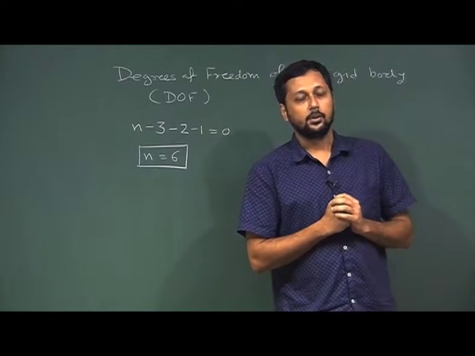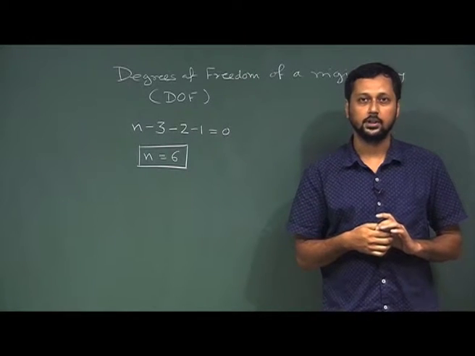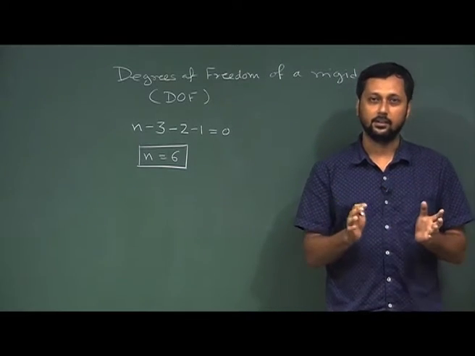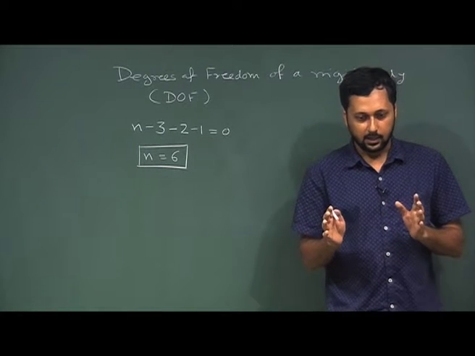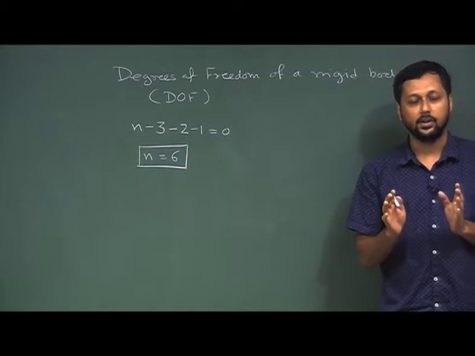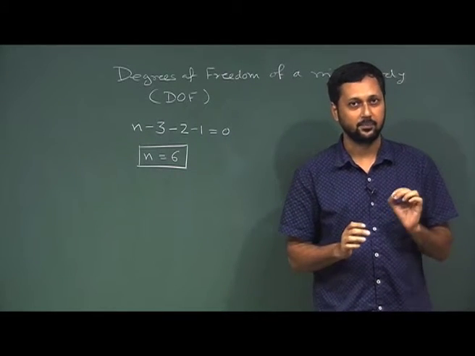Now, there are a couple of theorems that suggest that the general motion of a rigid body can be considered as a combination of translation and rotation. But let us first focus on the case when we have a rigid body with one point fixed in space.